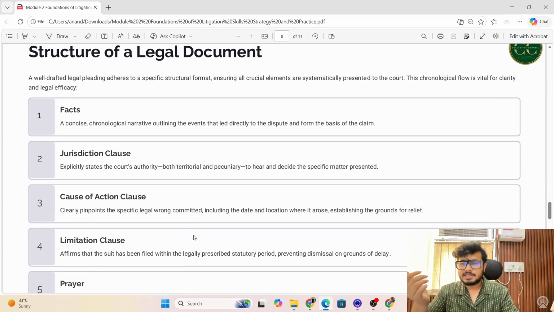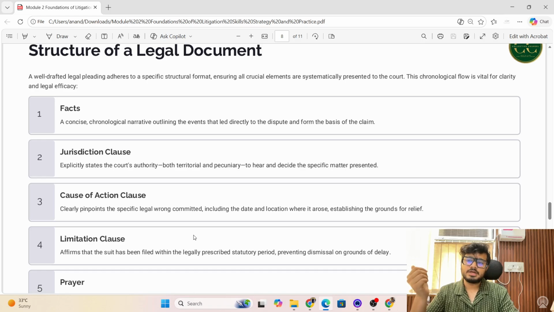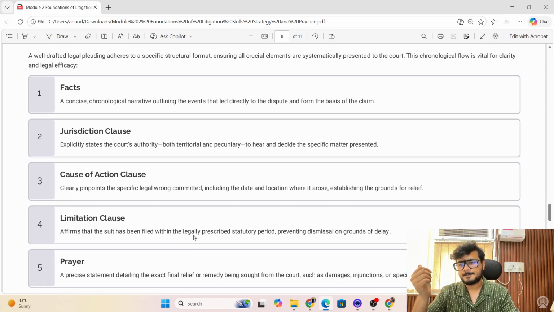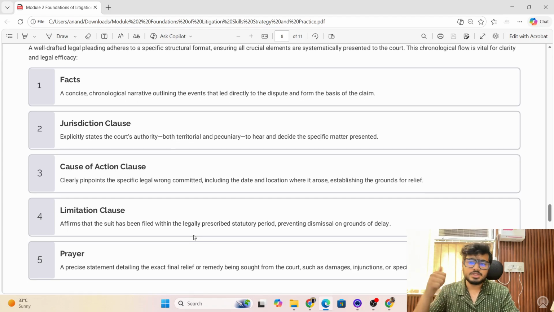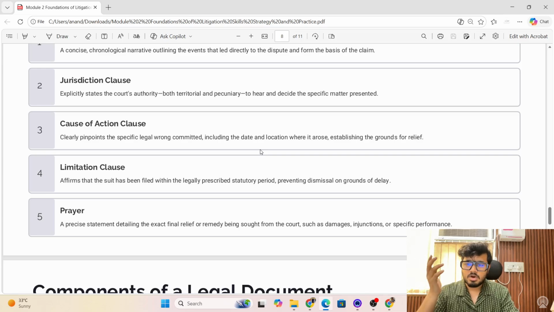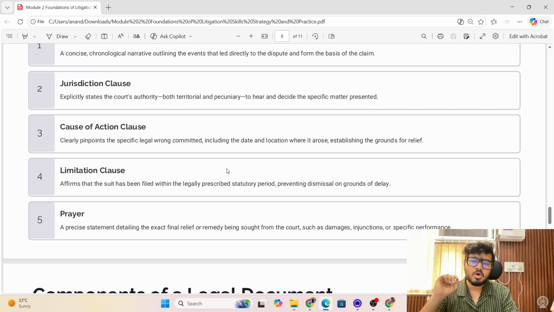So, the structure of a legal draft. A well-drafted legal pleading adheres to a specific structured format, ensuring all crucial elements are systematically presented to the court. This chronological flow is vital for clarity and legal efficacy. First, the facts: a concise chronological narrative outlining the events that led directly to the dispute and form the basis of the claim. Then the jurisdiction clause explicitly states the court's authority, both territorial and pecuniary, which I have discussed in module 1. You must be aware what the territorial and pecuniary jurisdictions are to hear and decide the specific matter presented. The cause of action clause clearly pinpoints the specific legal wrong committed.